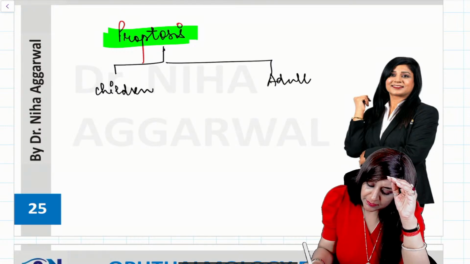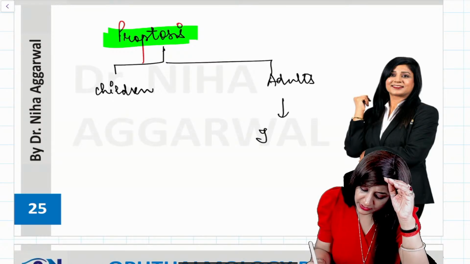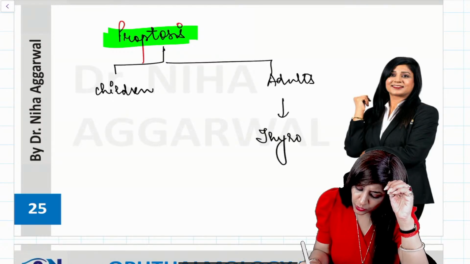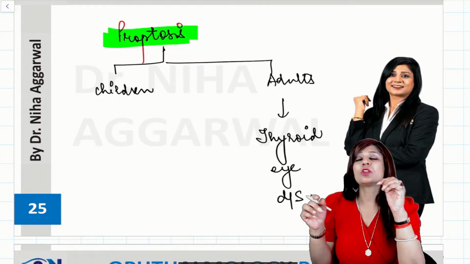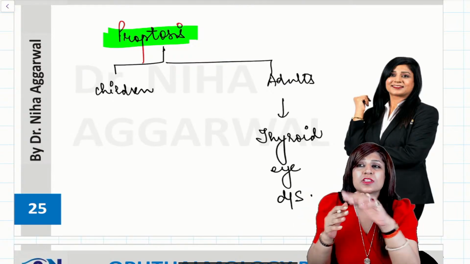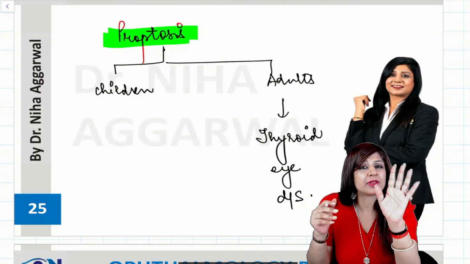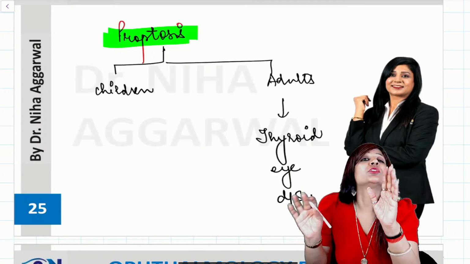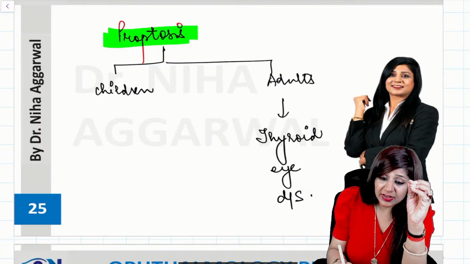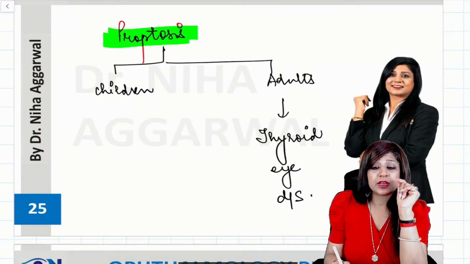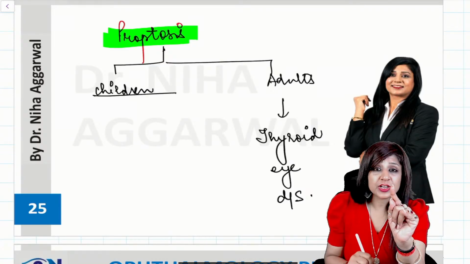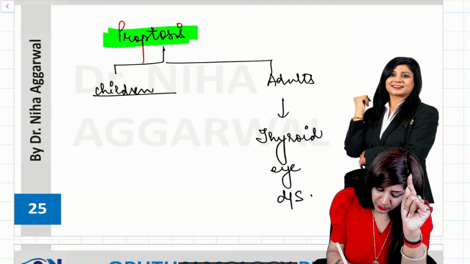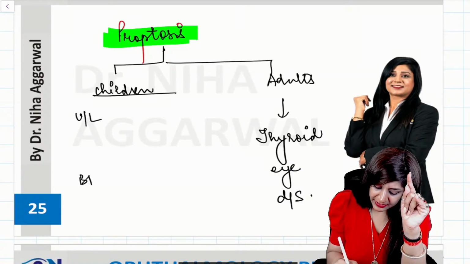Adults, it's very simple. You have to think about thyroid eye disease. Whenever we are talking about proptosis in cases of adults, always think about thyroid eye disease, whether it's unilateral, bilateral, male, female, or any kind of thyroid status. But when it comes to children, it could be unilateral or bilateral.